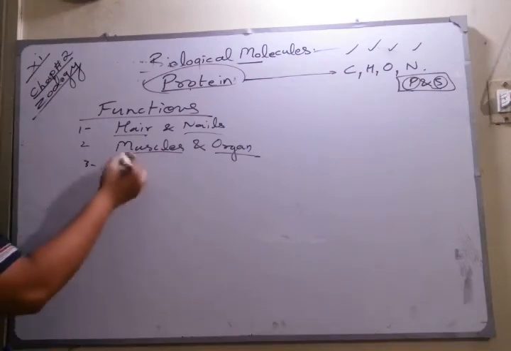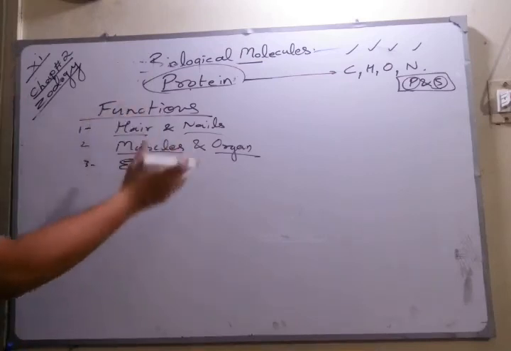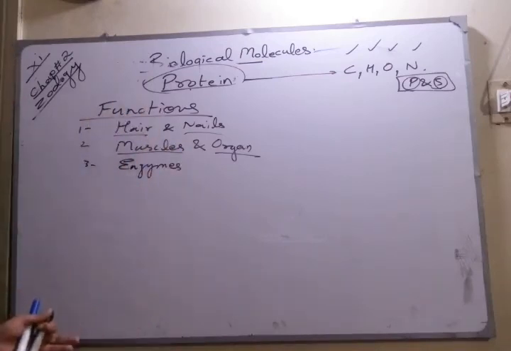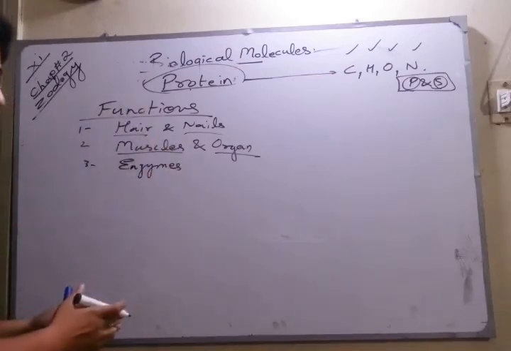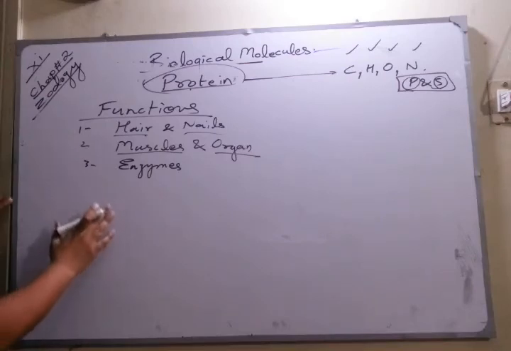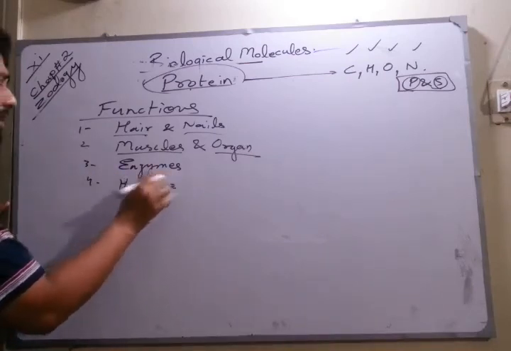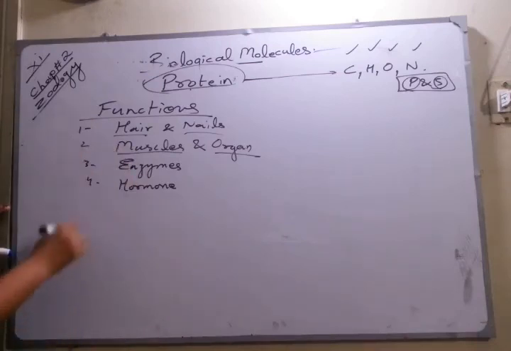Moreover, it is responsible for forming enzymes. As we know, enzymes are totally made up of protein, or mostly made up of protein. If I am talking about hormones, the peptide hormones and modified amino acids are all protein in nature.